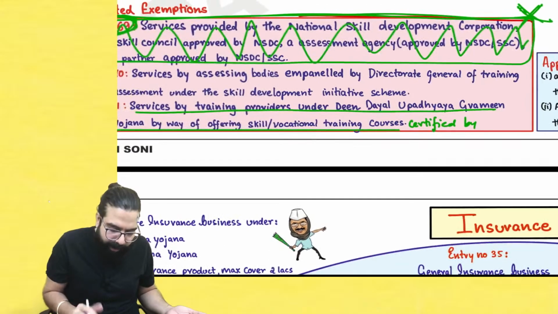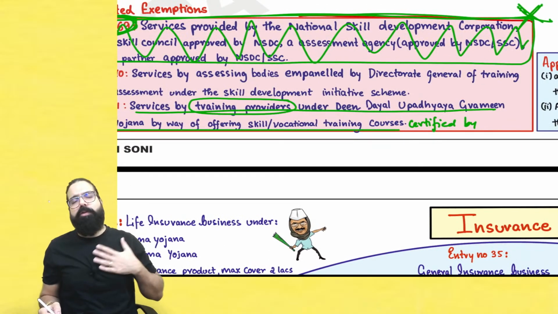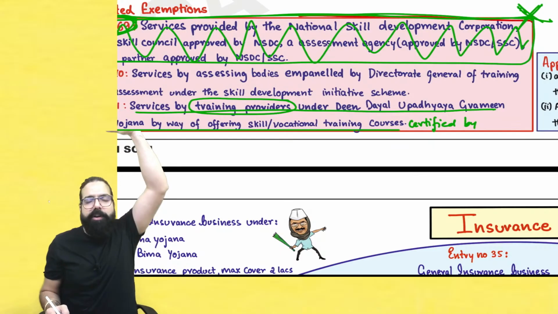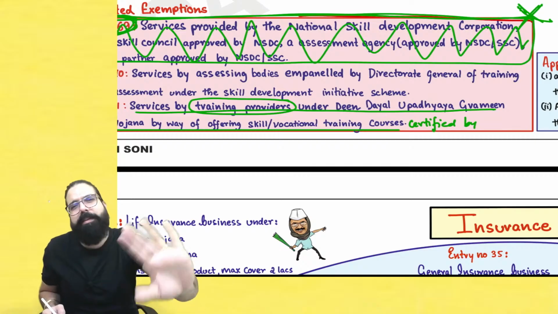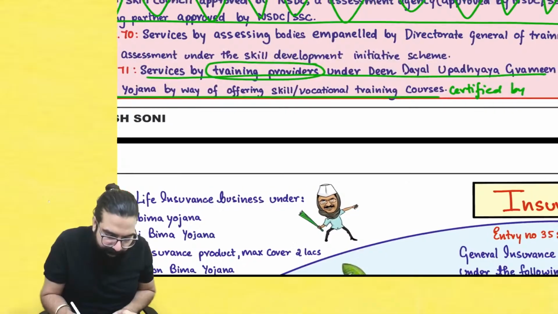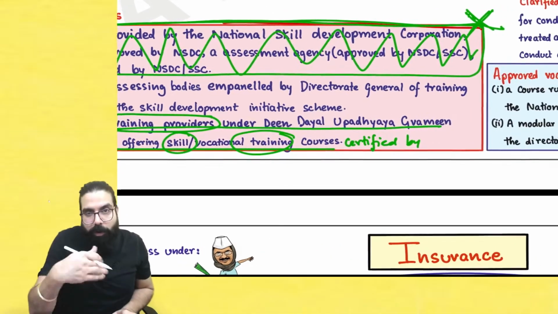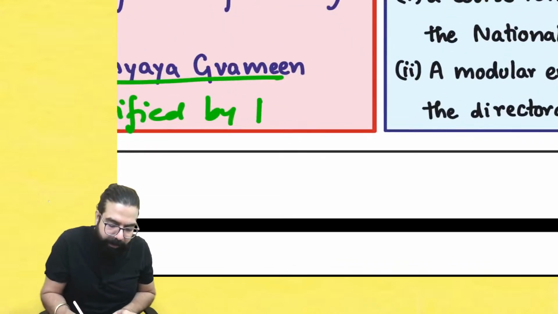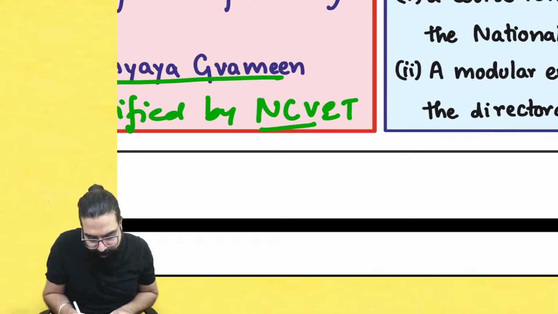So sir, they are telling that if I am a training provider providing GST training under Deen Dayal Upadhyay Gramin Kaushal Yojana, and I am providing my services, then my services are exempted. Provided the skill or vocational training courses are certified by the National Council for Vocational Education and Training. Earlier it used to be National Council for Vocational Training. Now the word education has been added.